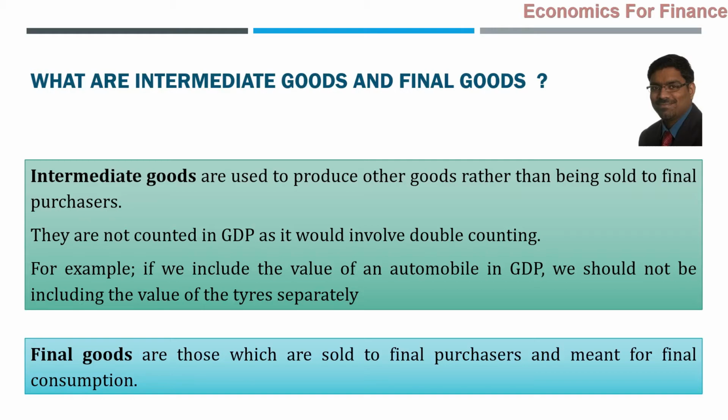Intermediate goods are those which are not final goods, which are not finally going to be sold to the final purchasers. Rather, those are going to be used in the manufacturing process of final goods. And naturally, the intermediate consumption has to be excluded from the market value of final goods in order to arrive at GDP. And final goods are those which are sold to the final purchasers and meant for final consumption. That is the concept of intermediate goods and final goods. Very important question. Many times such a question was asked and it can be asked again.